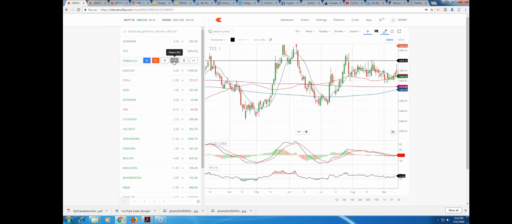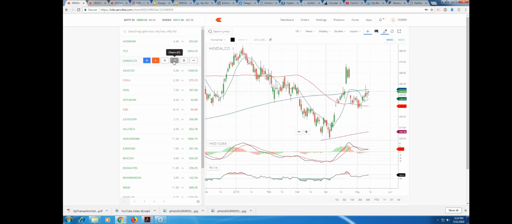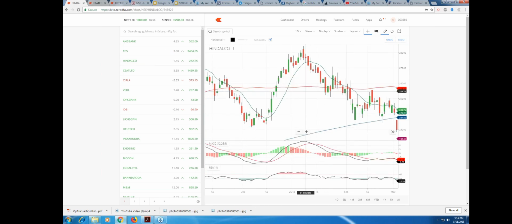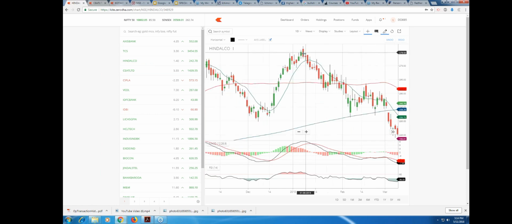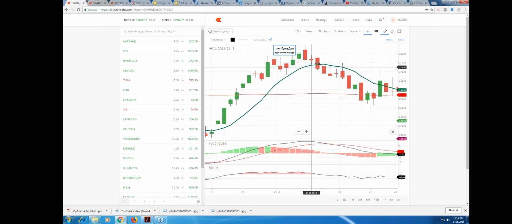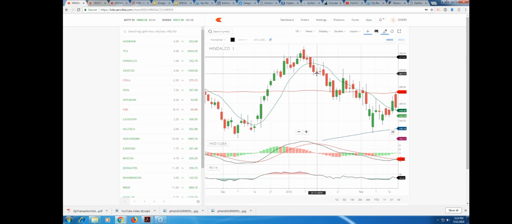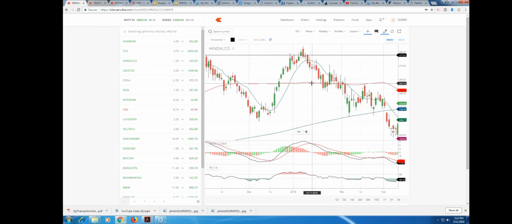Let me show you another example of Hindalco, right? Hindalco here, look at this bearish engulfing candle. Price didn't pierce here. You have to wait for the price to go below the 10 moving average. This is a solid Marubozu candle. Price has pierced the 10 moving average. MACD has crossed over. RSI has crossed over. And see the fall that has come, right?